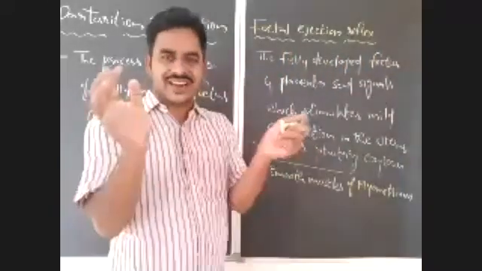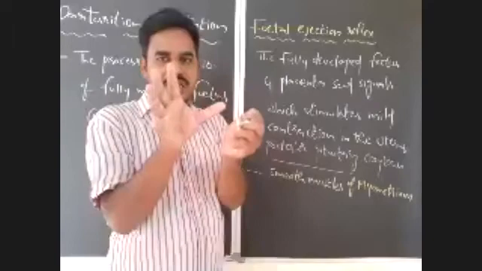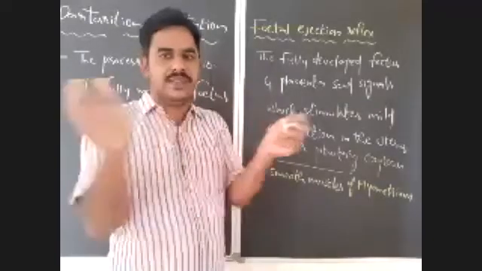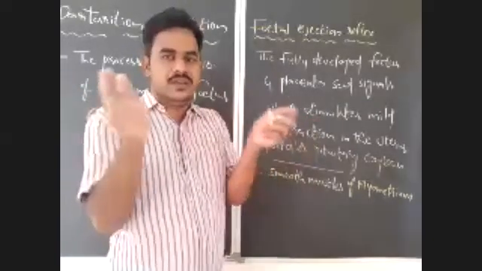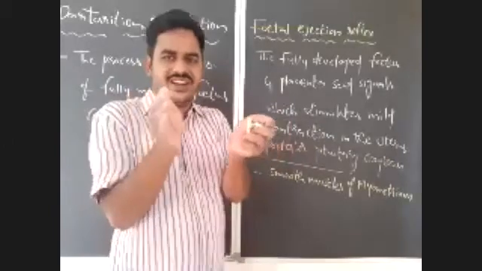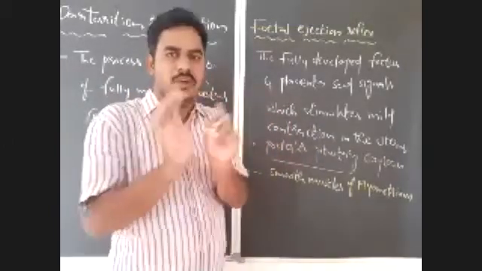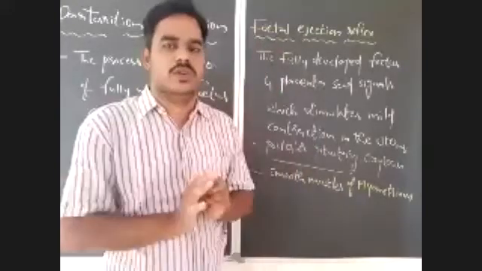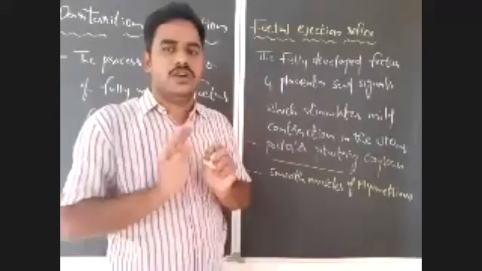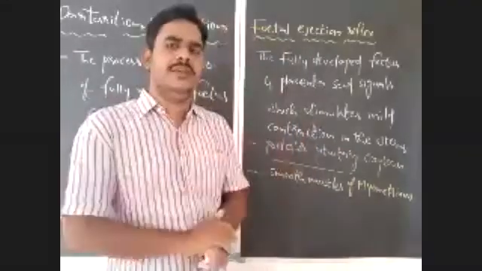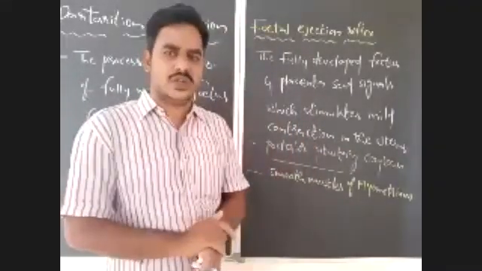Whenever strong contractions take place in the smooth muscles of the myometrium, what will happen? If very strong contractions take place in the smooth muscles of the uterus, automatically the baby will be pushed out, right? So automatically the fetus will be pushed out, that is the parturition.